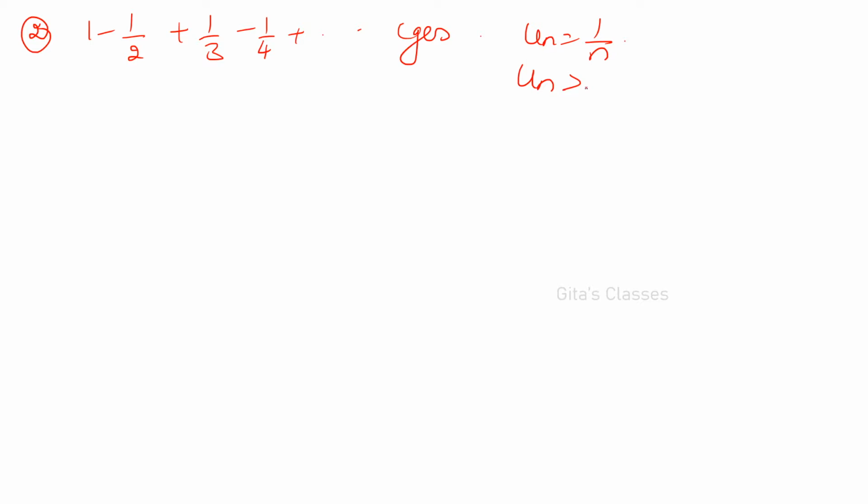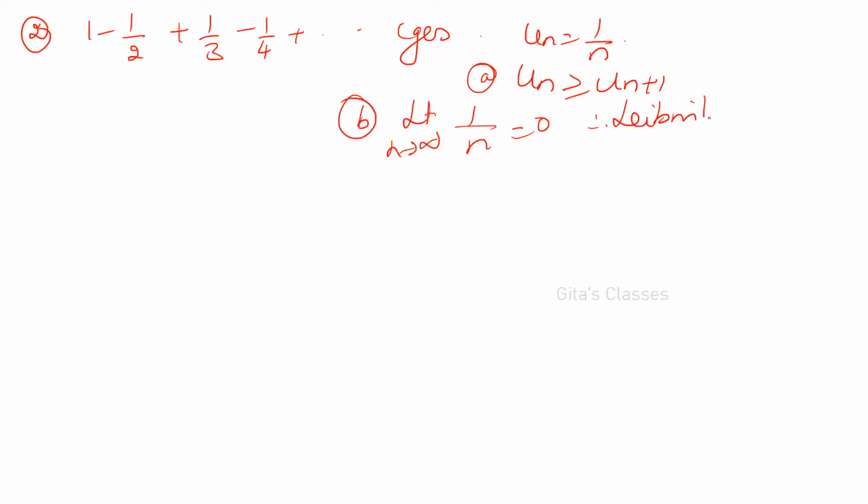Okay, next problem. Prove that 1 minus 1 by 2 plus 1 by 3 minus 1 by 4 plus and so on converges. Now you know what u_n is. u_n is 1 by n. Therefore the conditions are satisfied. u_n greater than or equal to u_(n+1), therefore the first condition is satisfied. The limit as n tends to infinity of 1 by n is also 0, therefore the second condition is also satisfied. Therefore by Leibniz test, sigma u_n is convergent, or the given series is convergent, you can say.